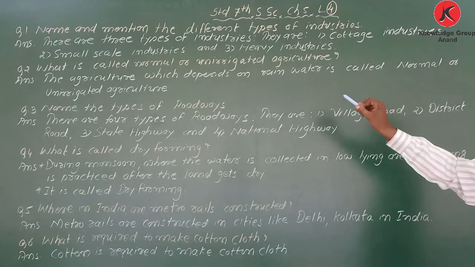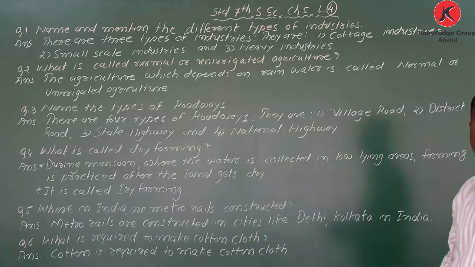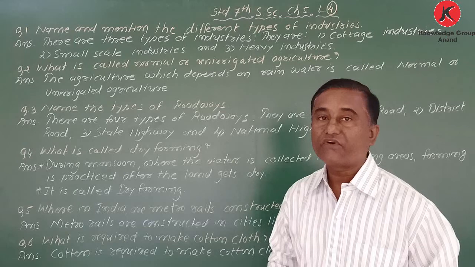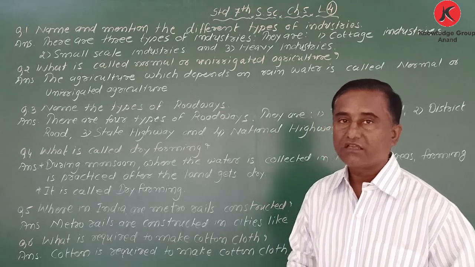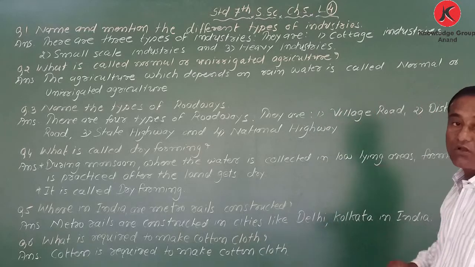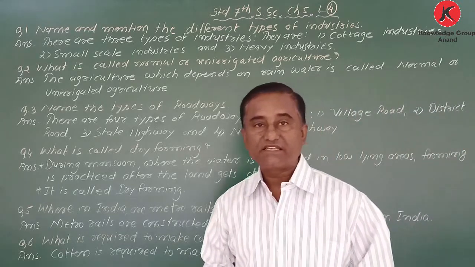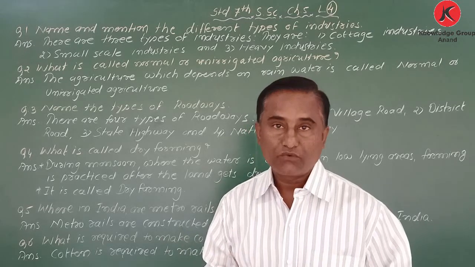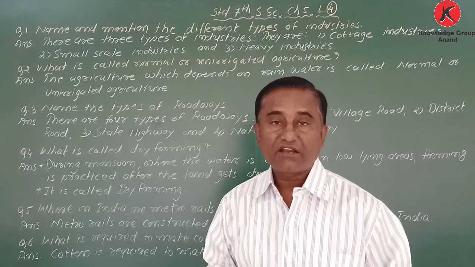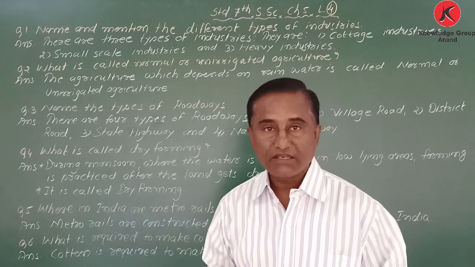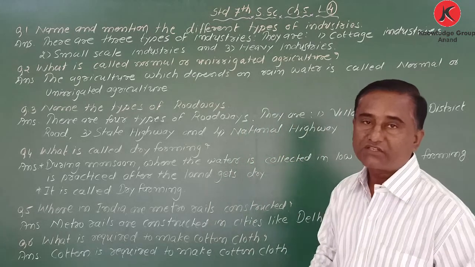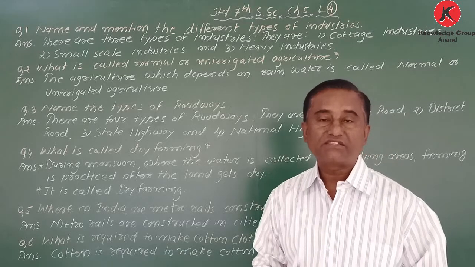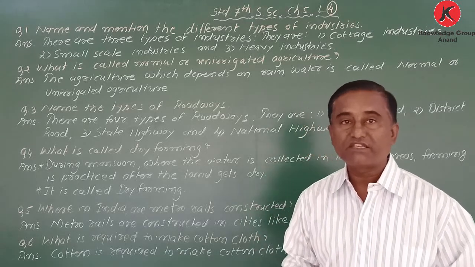There are three types of industries. How many types of industries are there? There are three. And which are they? Number one, cottage industry. When I say cottage industry, it means very small, where very few workers are there. Electricity may not be needed. That is called cottage industry, where papad, pickle, and incense sticks are made.